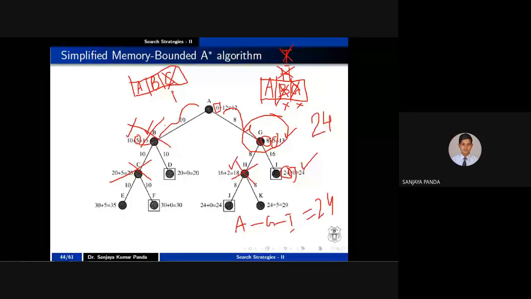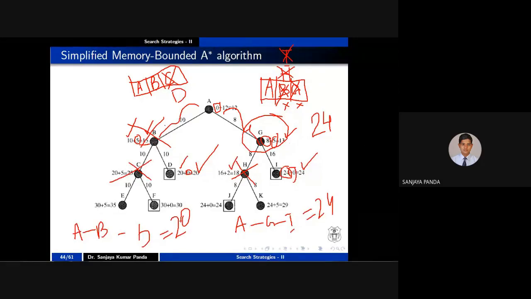That also gives me a solution. But the path cost is 10 plus 10, which is 20. When D is a goal node, the cost is 0, so you are achieving a value of 20. So the path from A to B to D is nothing but 20. This is a better path in comparison to the previous path, and it is the optimal path because our limit is 3, so we cannot go further.